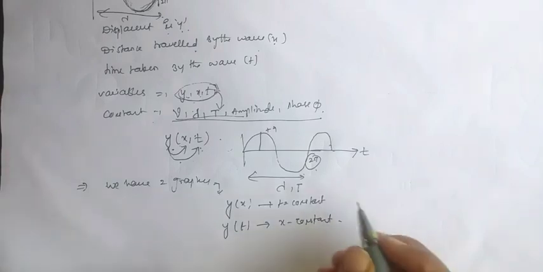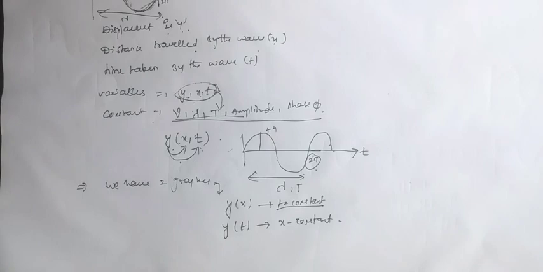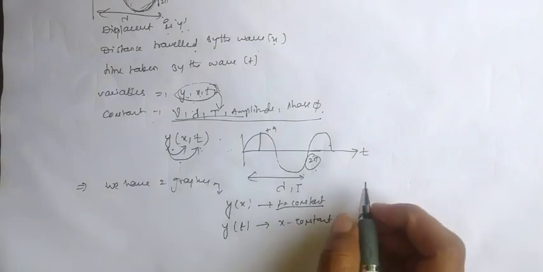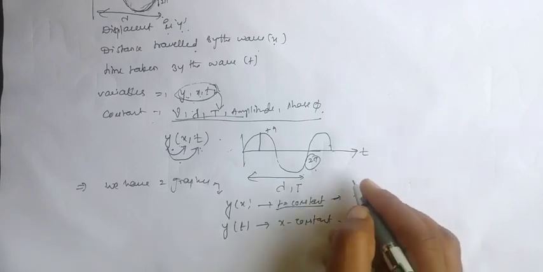Okay, so time is constant means, just if we throw one pebble into a pond, then we get some waves. Just take one photograph of that. At that situation, at constant time, at time t equals 0, you are taking one photograph of that wave. So here the time is constant.